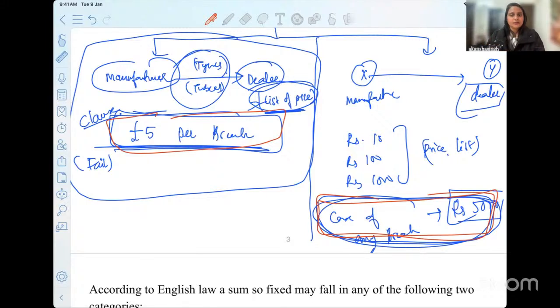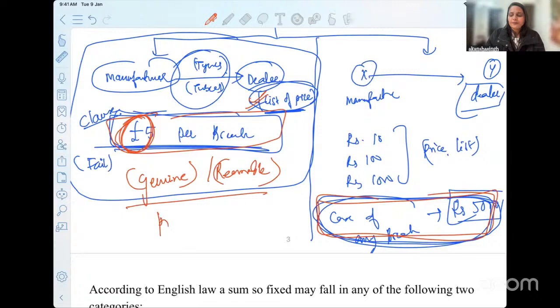When X and Y enter into a contract, they can expect that if you sell my tire for more or a lesser amount of money, I will get a damage which can be almost close to 5,000. So if I put a clause in my agreement basing it on a reasonable, genuine pre-estimate, the amount should be genuine and reasonable in nature, and you have pre-decided that amount and put it in your agreement. That is the idea of liquidated damage.